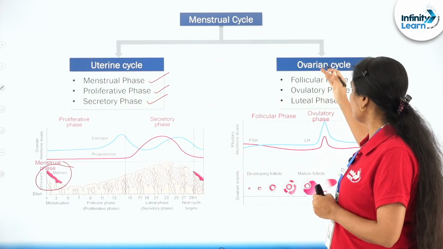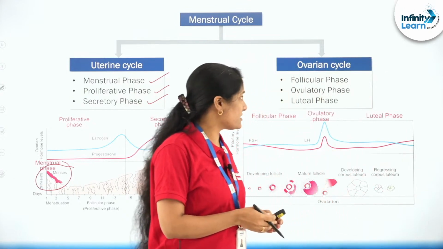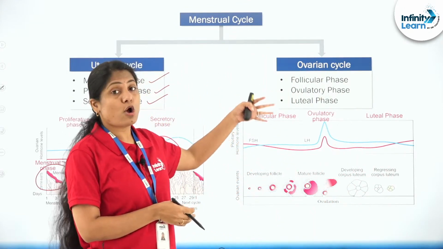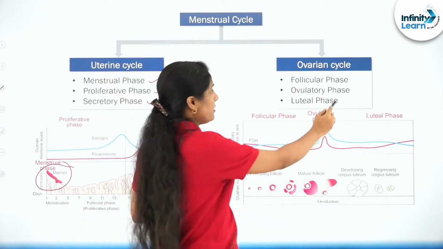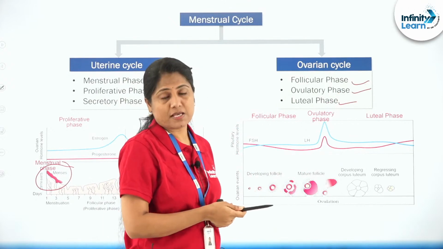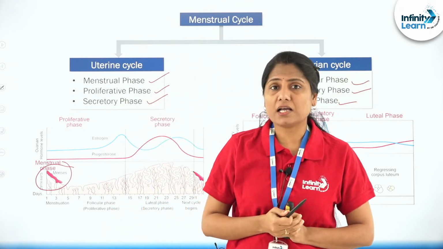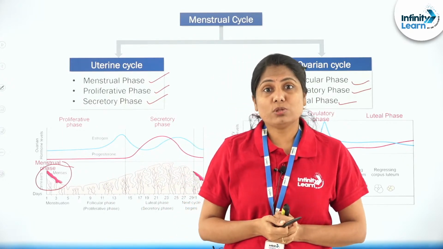place. And then we have the ovarian cycle, which is divided into three phases again, the follicular phase, the ovulatory phase, and the luteal phase. So each of these phases are occurring simultaneously. There can be questions in comparison to these two also.